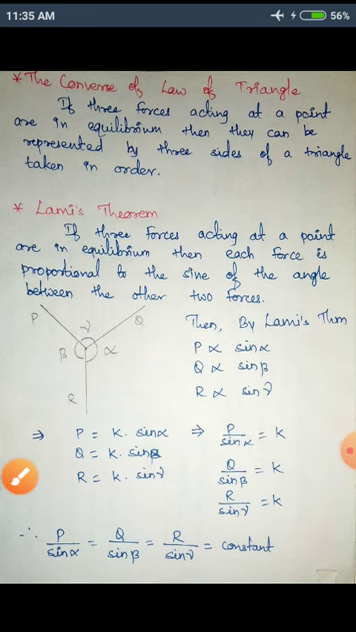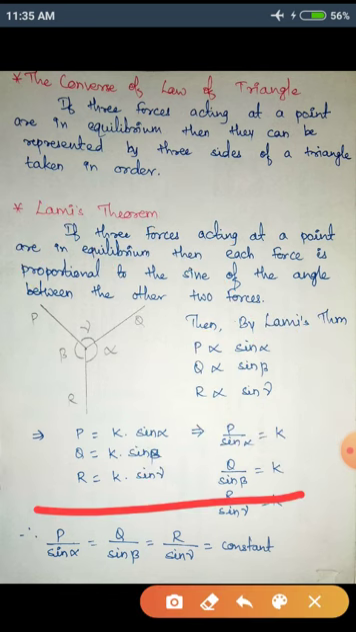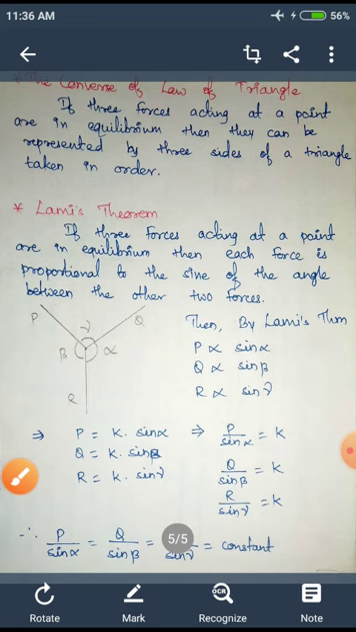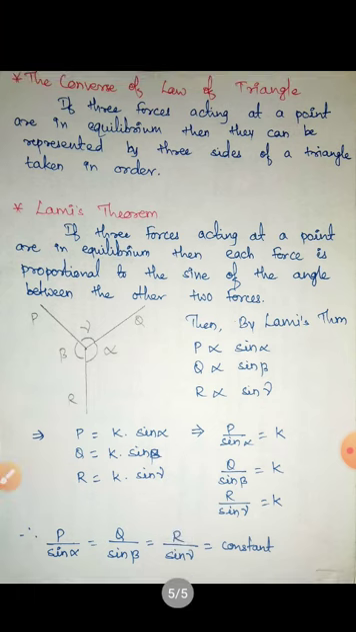If I say one of the sides of a triangle is 10 meters, this one is 2 meters, and this one is 3 meters, can I form a triangle? No, we cannot. So if we want to form a triangle, there has to be a certain relation between the sides of a triangle. Therefore, if the forces are in equilibrium, then only a triangle can be formed. So the converse of the law of triangle is true.